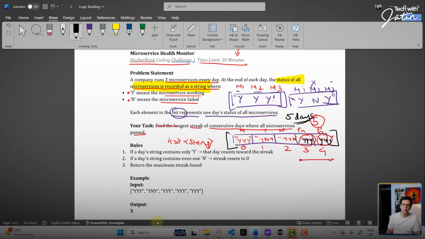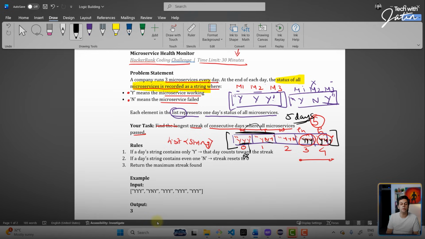If you observe carefully, on Monday, we had all the microservices up and running, yes or no, because the value is y. Now, we will check for Tuesday. The moment I check for Tuesday, I see y and y. There is an n over here popping up, right? Now, this cannot be a streak. Why?